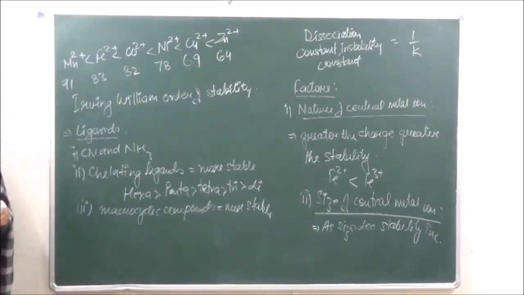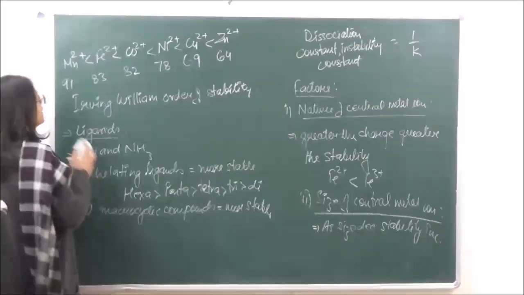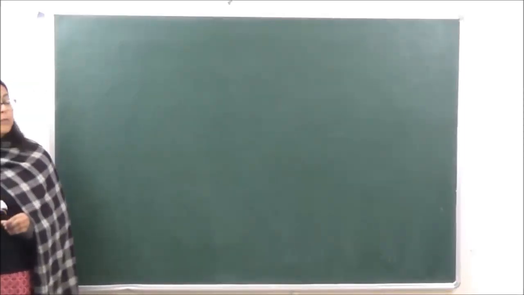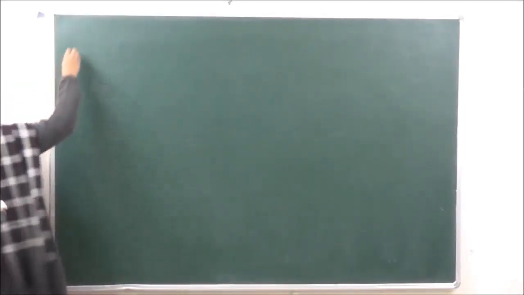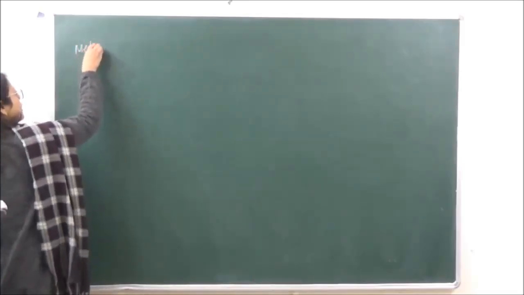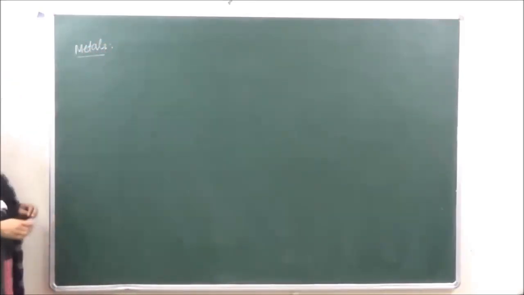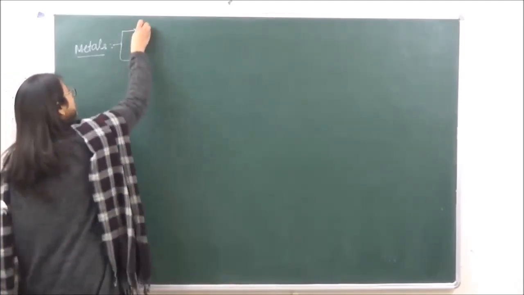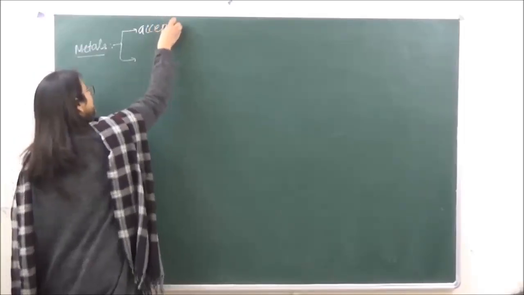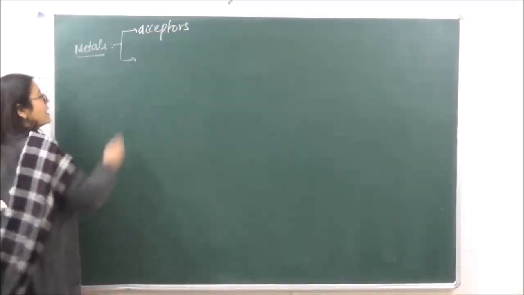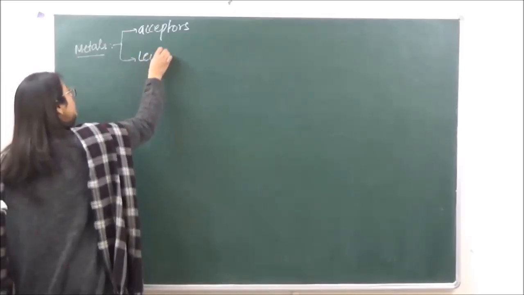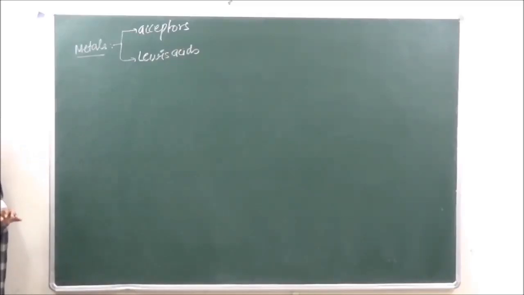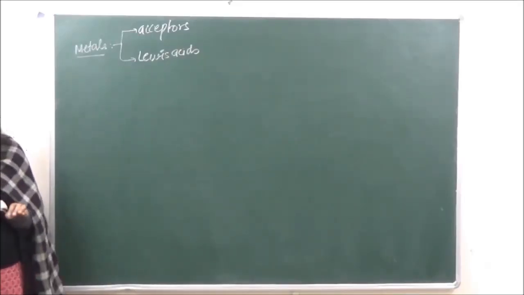We know that all the metals are going to be acceptors, so number 1, metals are acceptors. Number 2, they all are going to behave as Lewis acids. ठीक है? So these are the 2 important properties of metals.